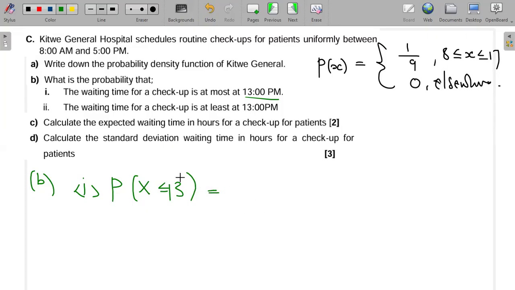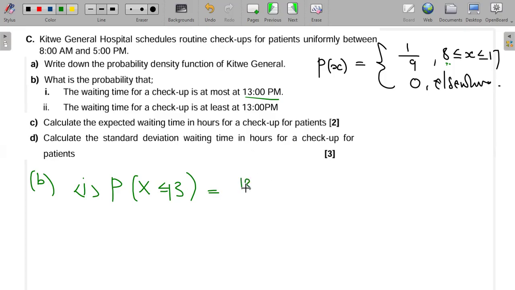We check this number here. This number is between 8 and 17. Since they said it should be less than 13, we are starting at 8 and ending somewhere at 13, right? So this probability will be the same as where I'm starting from, which is 8, subtracted from the 13.